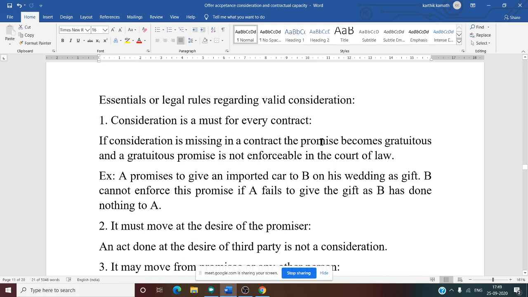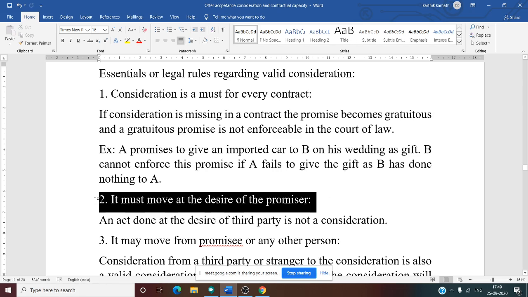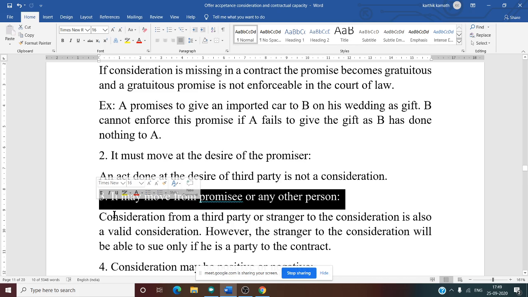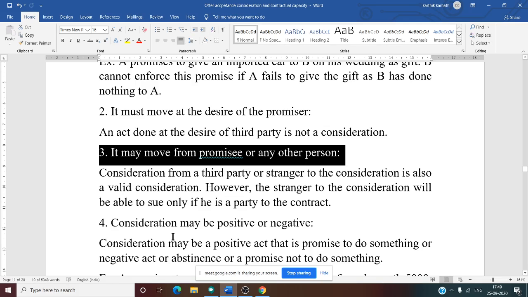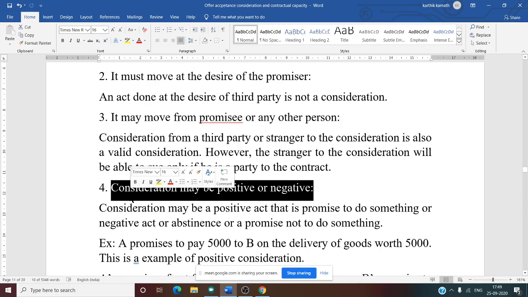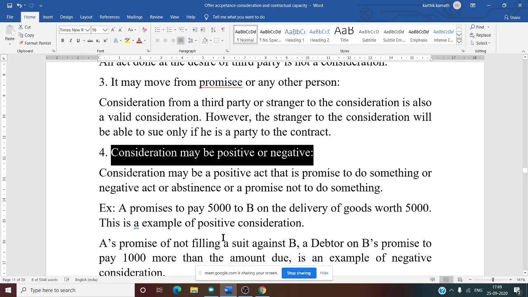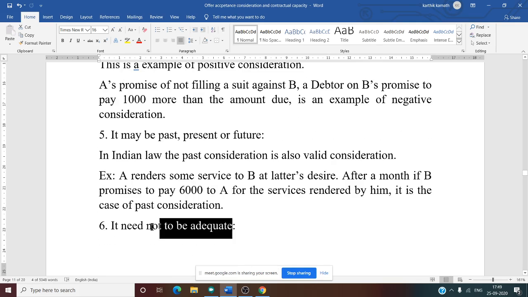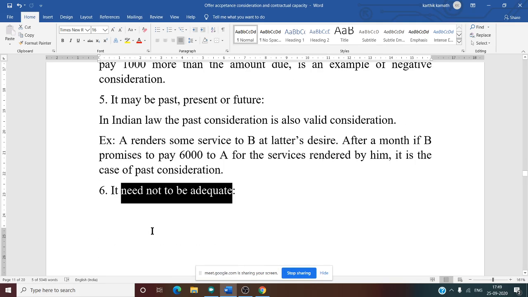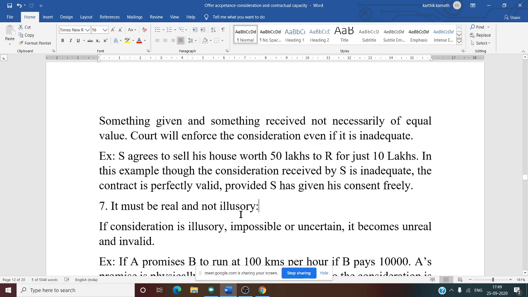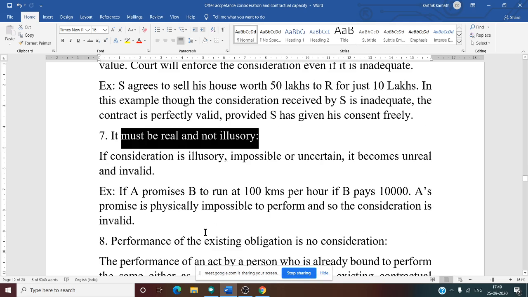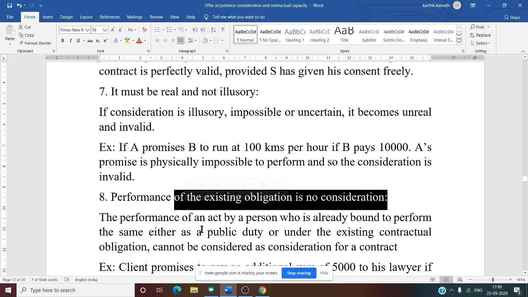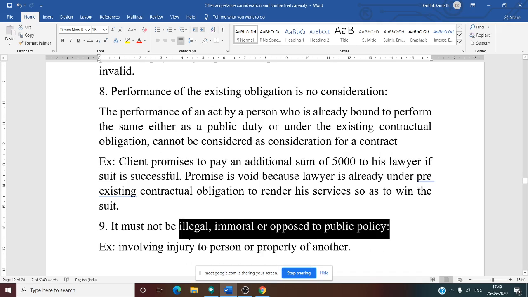What are those points? First, consideration is necessary for every contract. Then it must move at the desire of the offerer, that is the promisor, and it may move from the promisee or any person. That means you can receive consideration from a third party also. It can be positive or negative. That means a person has to do something, or promises not to do something; that is negative consideration. It may be past, present, or future. It need not be adequate, that means it need not be of equal value. Then it must be real and not illusory; imaginative or impossible to perform is not considered consideration. Pre-contractual obligation is not a consideration, and it should not be illegal. So there are 9 points.